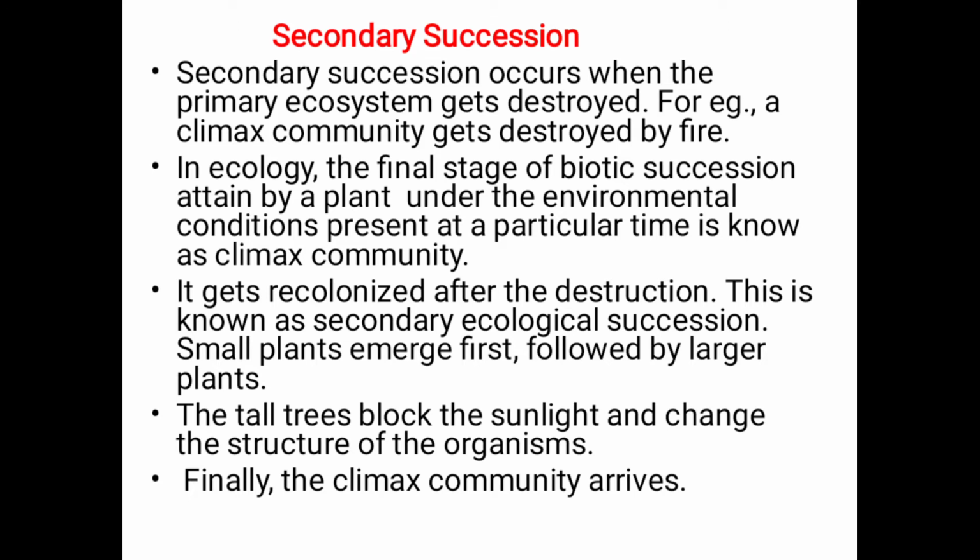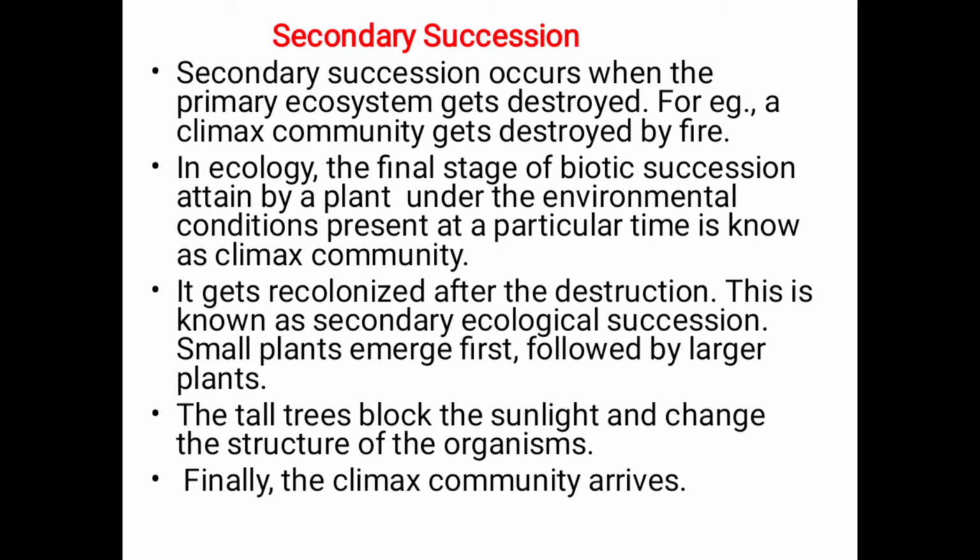It gets recolonized after the destruction. This is known as secondary ecological succession. Small plants emerge first, followed by large plants. The tall trees block the sunlight and change the structure of the organisms. Finally, the climax community arrives.